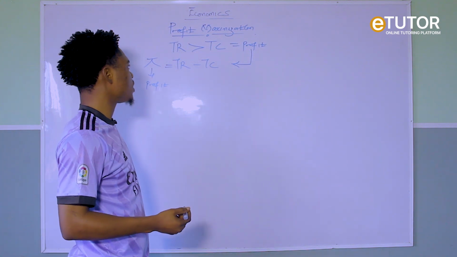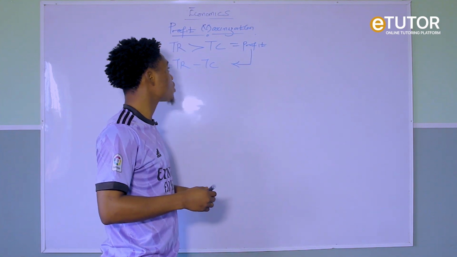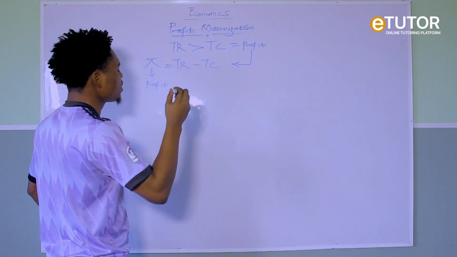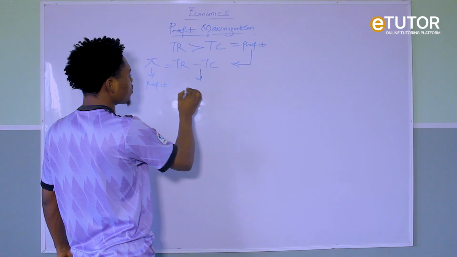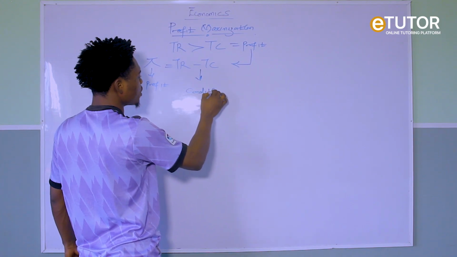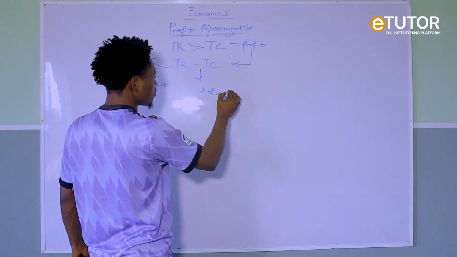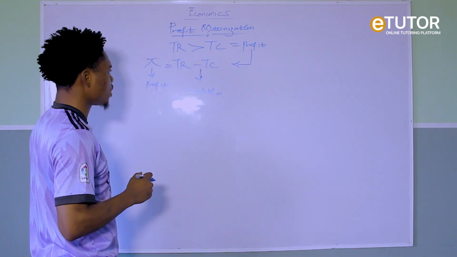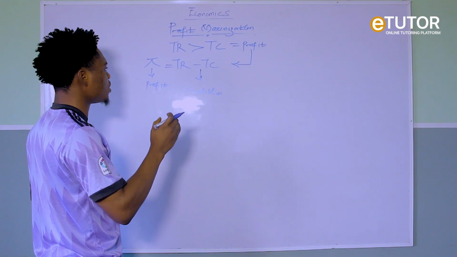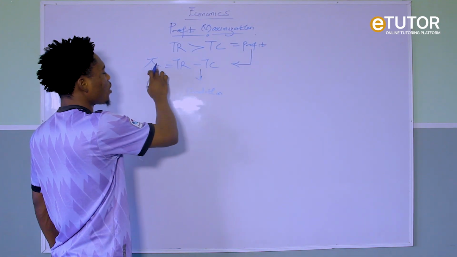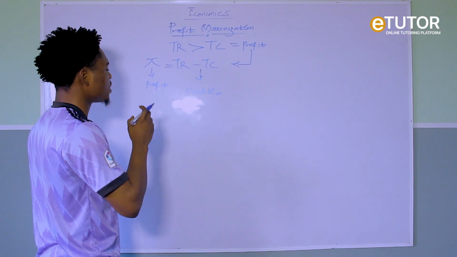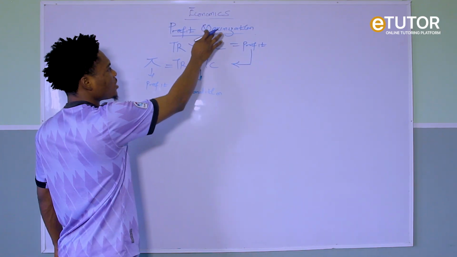So I said profit is the excess of what? Total revenue over total cost. Now you see, this is the first condition for what? For profit. First condition for profit. Now, when you look at this condition, it simply means when you have your TR and your TC, when you subtract TC from TR, you get your what? You get your profit. However, this does not actually mean profit is what?